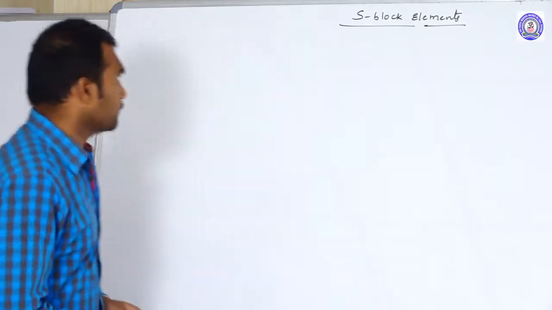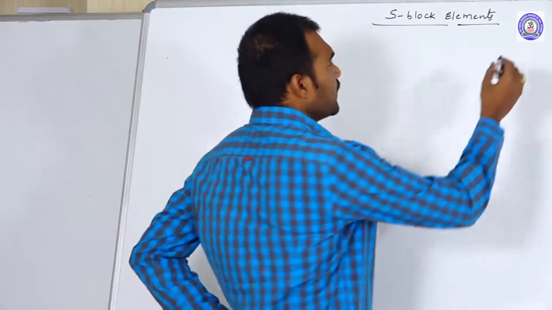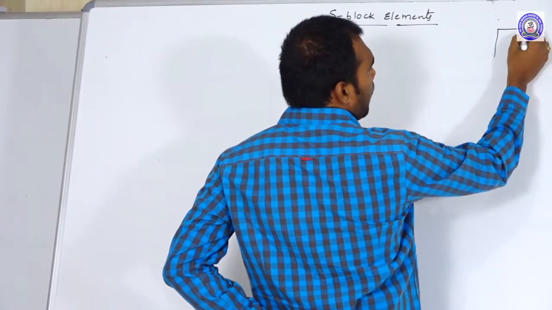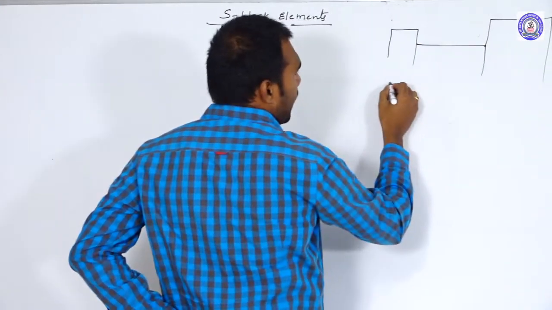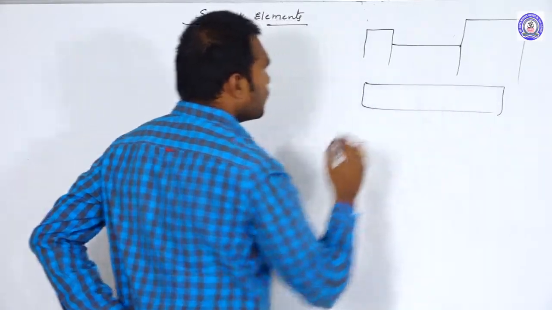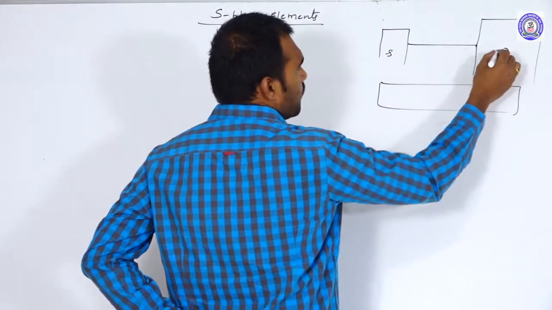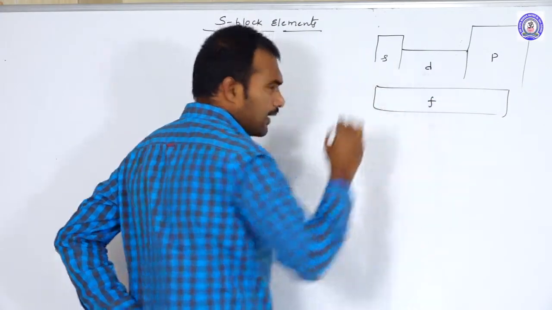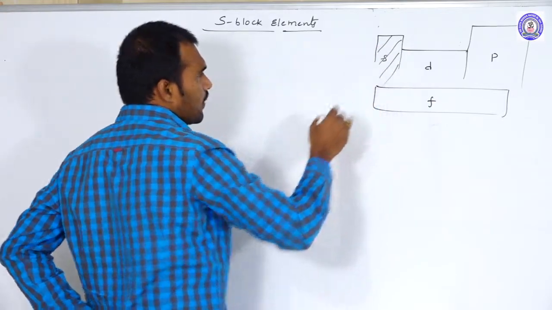Okay, let us start. As we know, the periodic table is divided into 4 blocks: S, P, D and F. This is the S block, P block, D block and F block elements. Now we are going to discuss the S block elements.